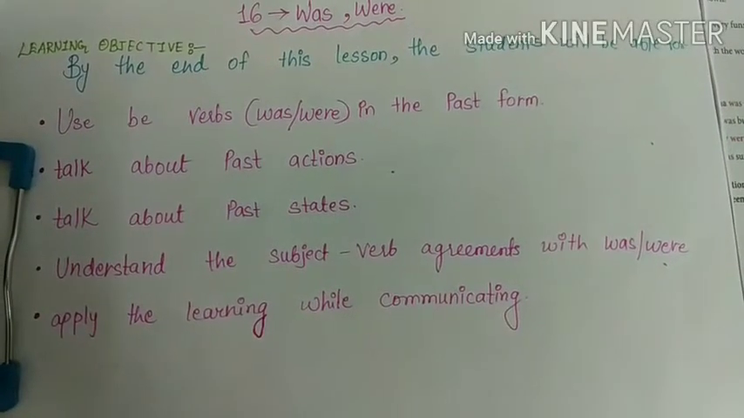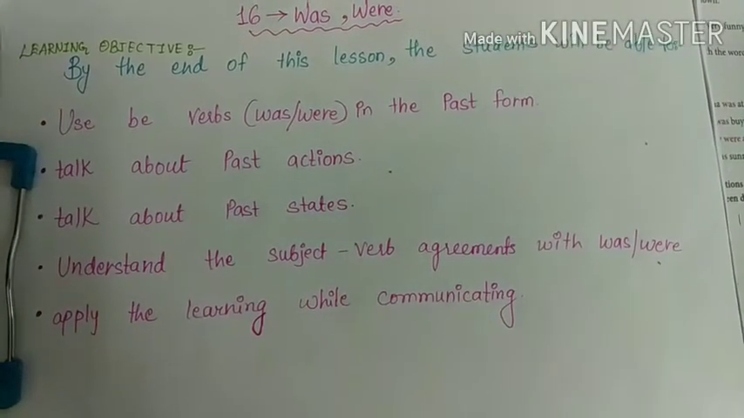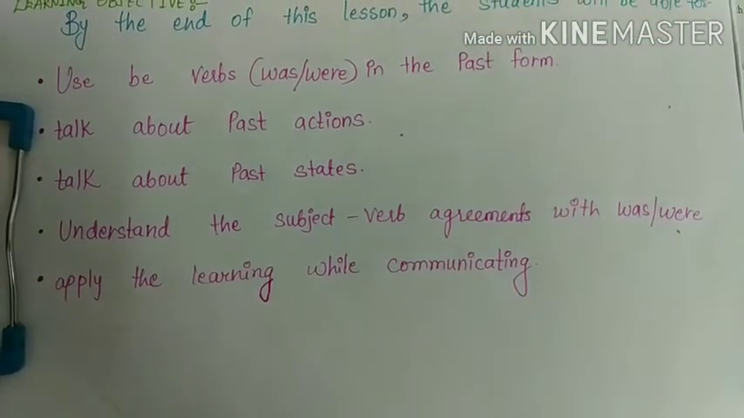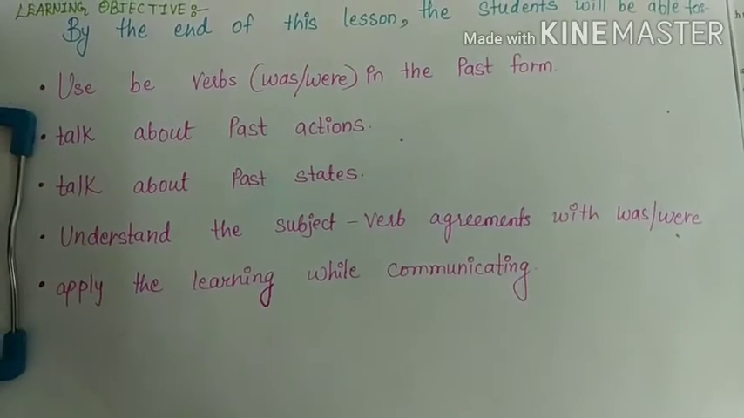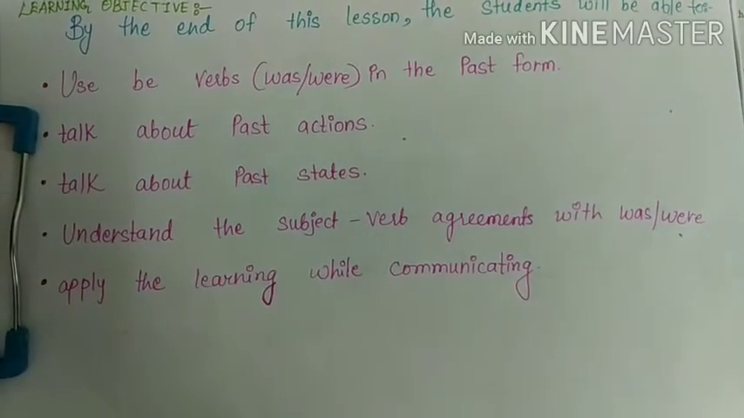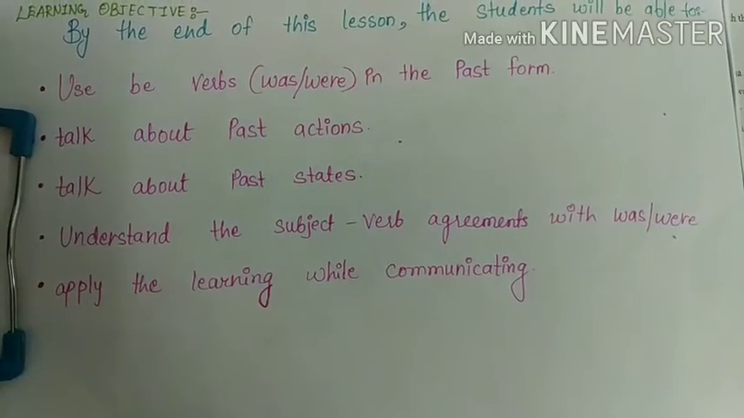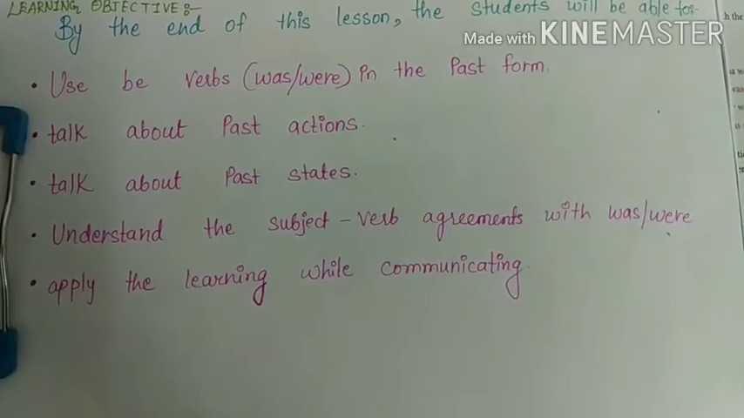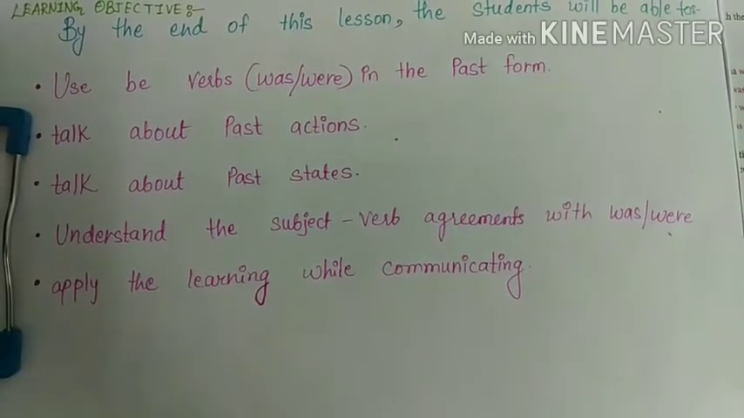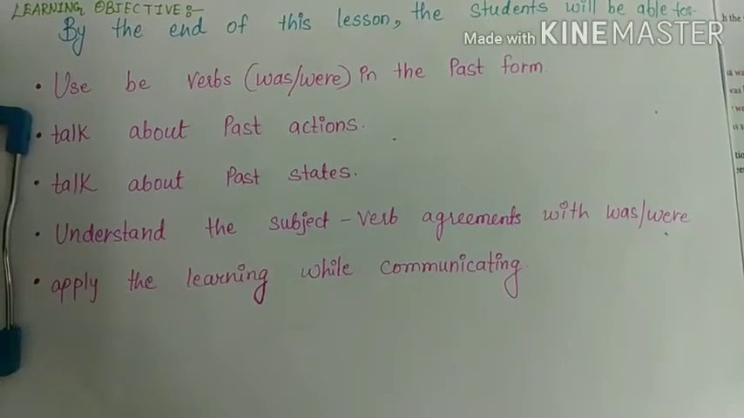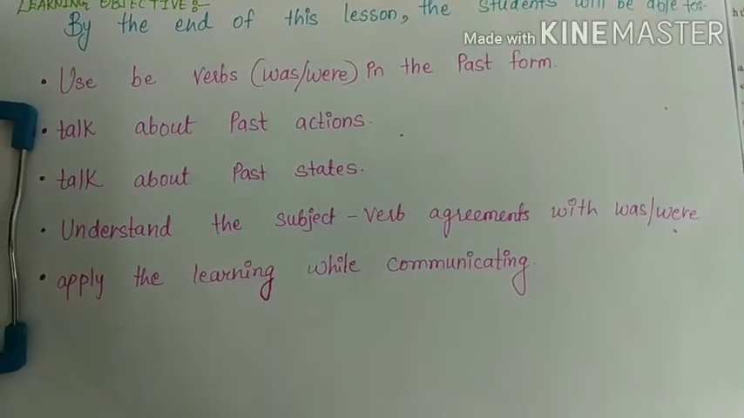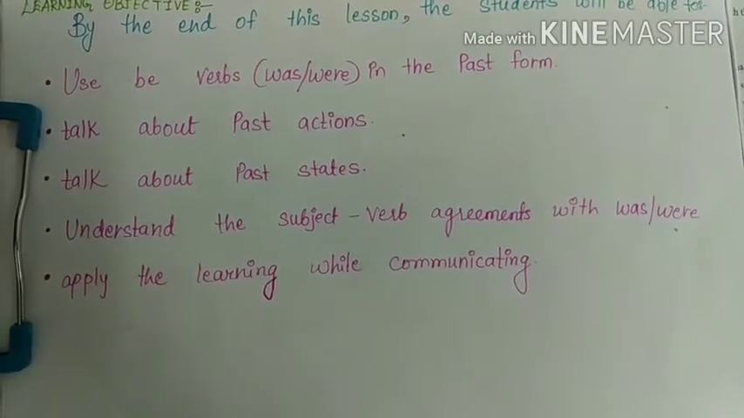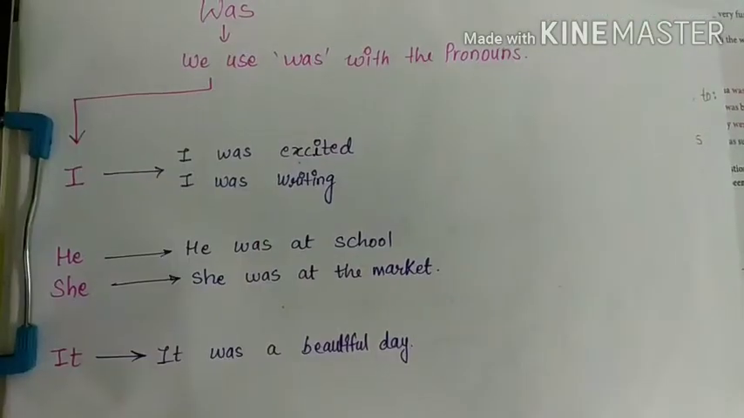By the end of this lesson, you will be able to use the be verbs was and were in the past form. Talk about past actions. You'll also be able to talk about past states. Then you will understand the subject-verb agreement with was and were. You will also apply this in your learning while communicating. So let's get going.